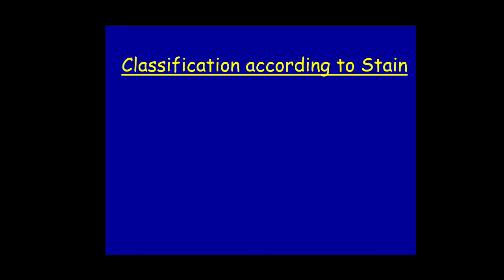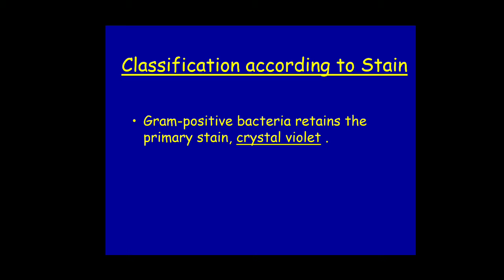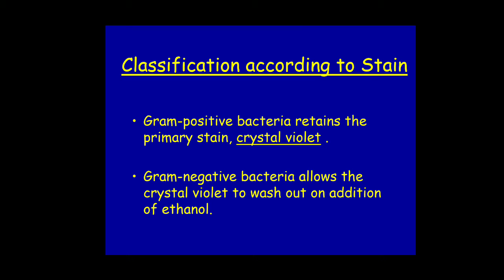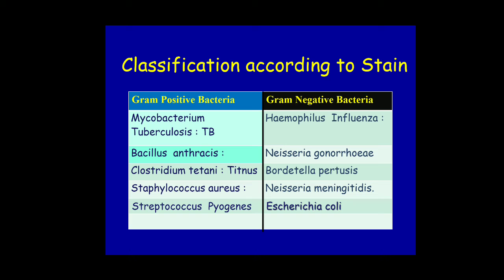Now friends, we will see the classification of bacteria according to the stain. The bacteria classified according to the stain are gram positive bacteria and gram negative bacteria. Gram positive bacteria retain the primary stain, that is crystal violet, whereas gram negative bacteria allow the crystal violet to wash out on addition of ethanol. So by staining, there are gram positive and gram negative bacteria. Now we will see examples of each.